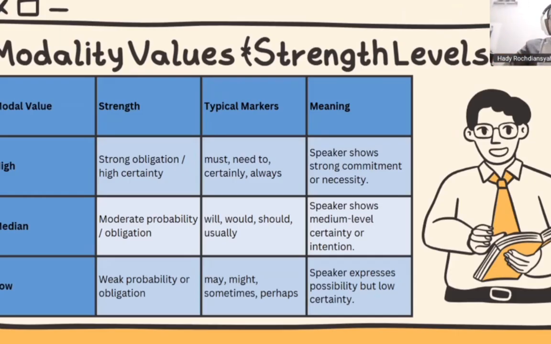Jadi ketika di low modality value ini, ketika si pembicaranya berbicara kepada kita, itu seperti ada kemungkinan, tetapi kemungkinannya terjadi sangat kecil, berbeda dengan median dan high. Kalau high itu harus, wajib, sedangkan median boleh diikuti atau boleh tidak. Sedangkan kalau low, bisa didengar atau tidak, it's up to you. Itu bakal terjadi atau enggak, terserah.